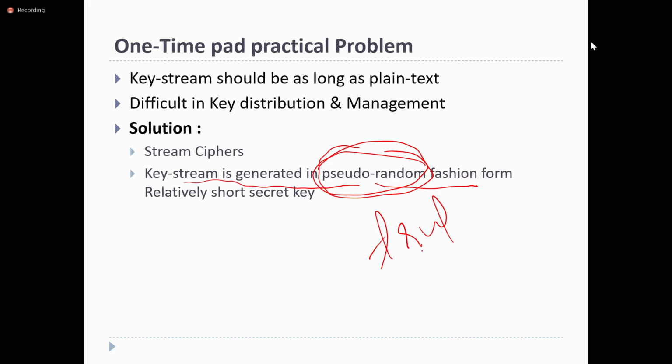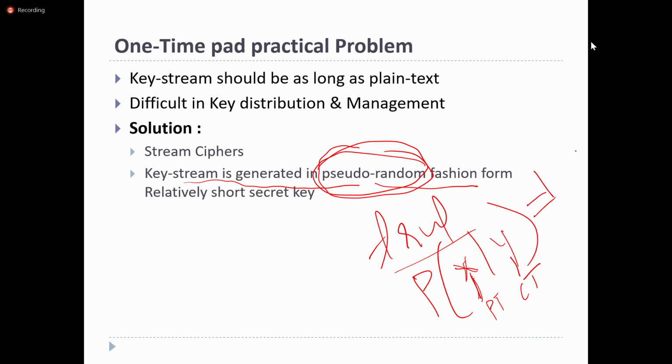Truly random means that even though the attacker knows the ciphertext, the probability of knowing the plain text from the given ciphertext, P of x given y, where x is the plain text and y is the ciphertext, is the same as the probability of the plain text.